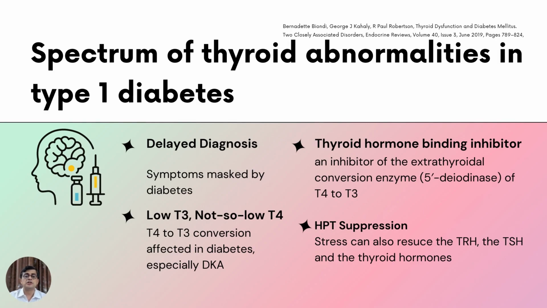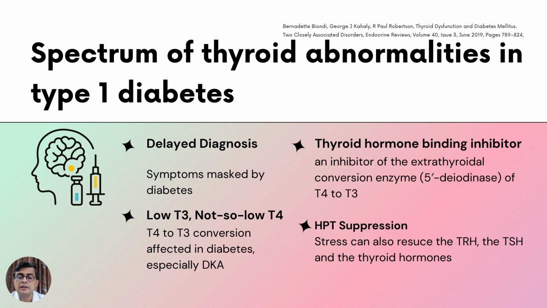And this slide shows the spectrum of thyroid abnormalities in type 1 diabetes. One is, of course, delayed diagnosis because some of the symptoms like weight gain in hypothyroidism are masked by type 1 diabetes, which results in weight loss and osmotic symptoms. Now, there is a low T3, but not so low T4 in type 1 diabetes people naturally. And that's because of their initial diagnostic hyperglycemia the T4 to T3 conversion is affected, especially in diabetic ketoacidosis, and therefore they may have a low T3. So that may be a phenomenon.